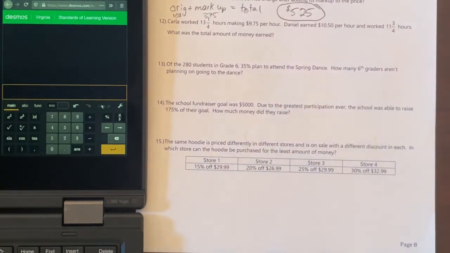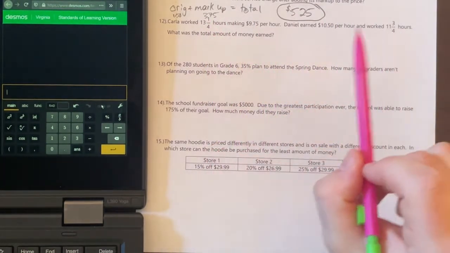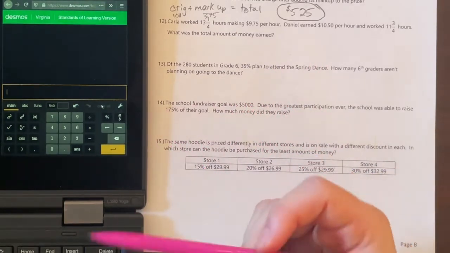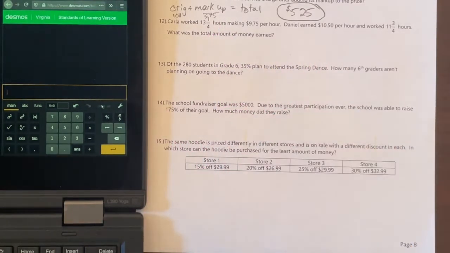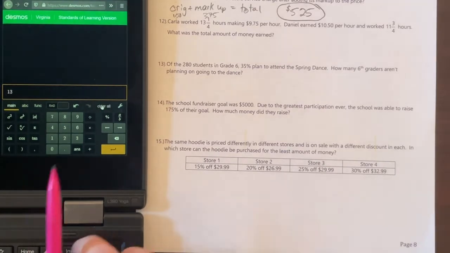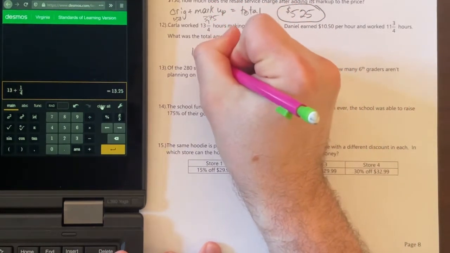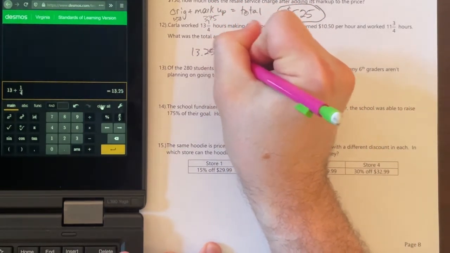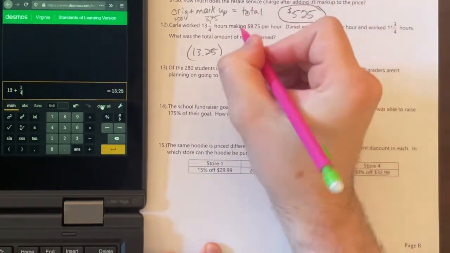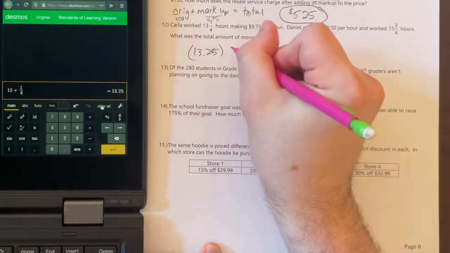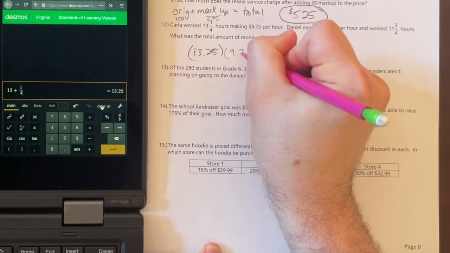So, a way that you can do this, I like to work with fractions, but some people don't. So what you can do is change that to a decimal. Again, you can also write it like this. I can say 13 and 1/4 is going to be that 13.25. So what I'm going to do is this. I'm going to say 13.25 times, so that's the hours they worked, and I have 9.75.